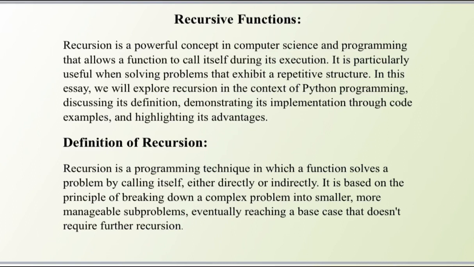Definition of recursion. Recursion is a programming technique in which a function solves a problem by calling itself, either directly or indirectly. It is based on the principle of breaking down a complex problem into smaller, more manageable subproblems, eventually reaching a base case that doesn't require further recursion.